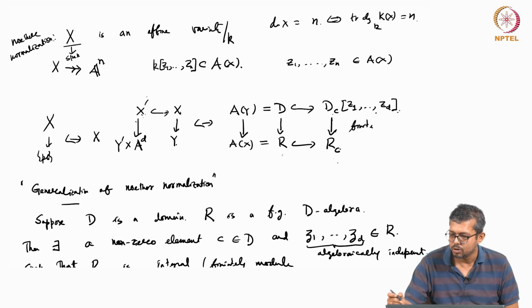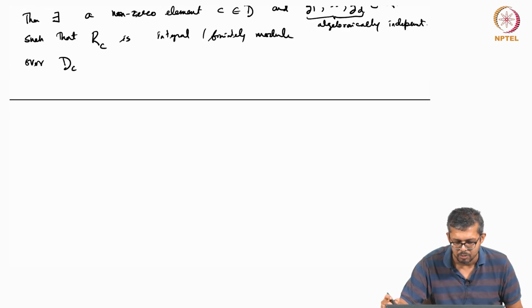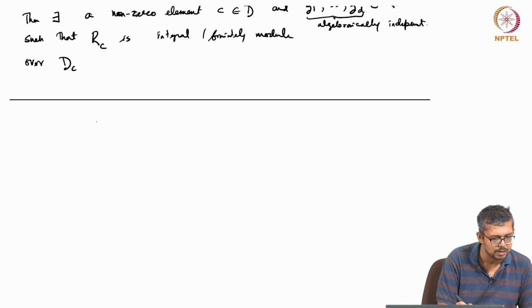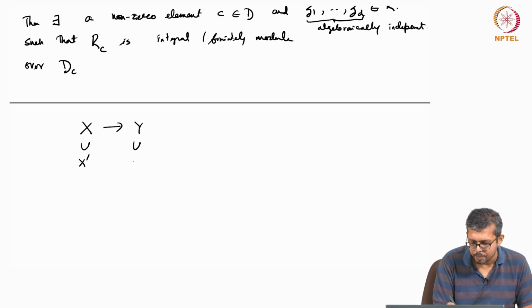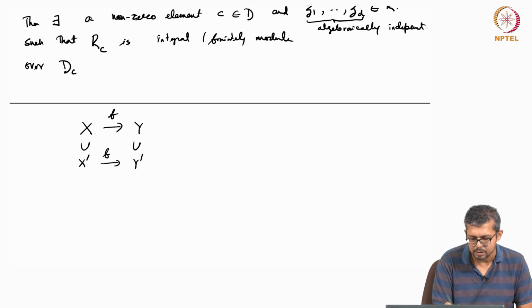Right. So that means the morphism which I have started with, x to y. So in this case, if I apply this x to y I started with, what I get is an open subset y prime, and this is f. F takes x prime to y prime.